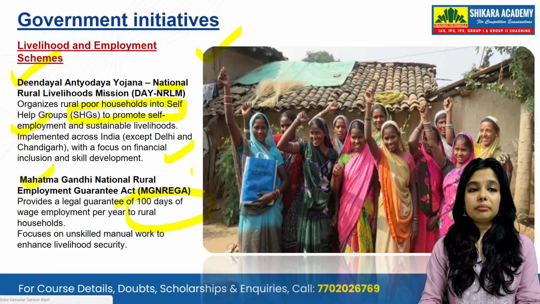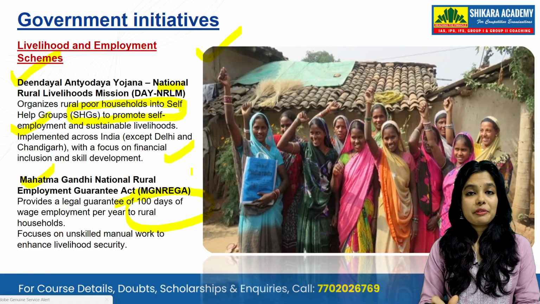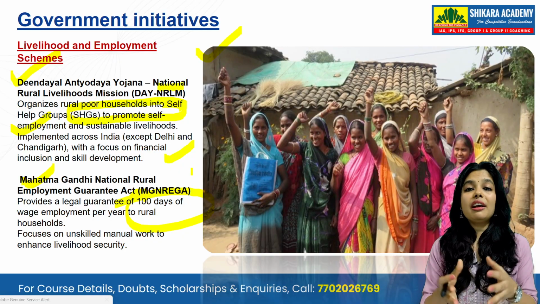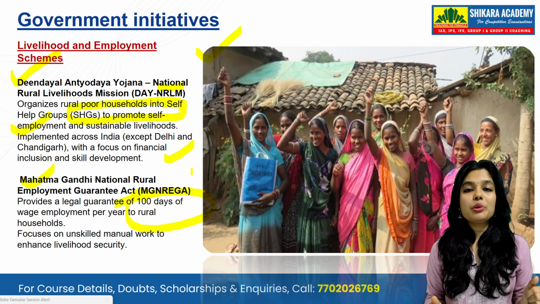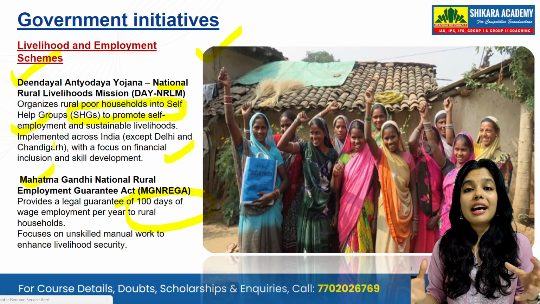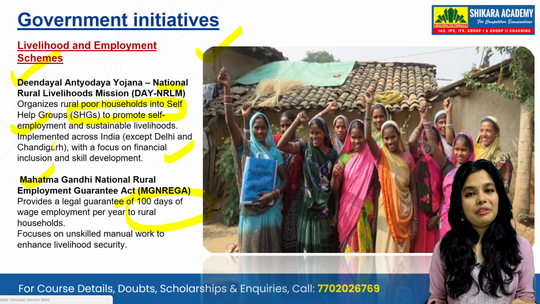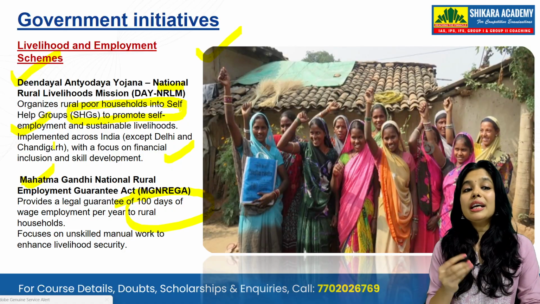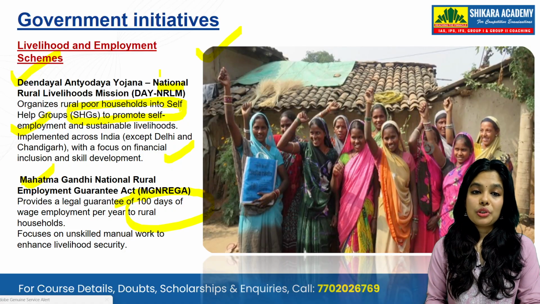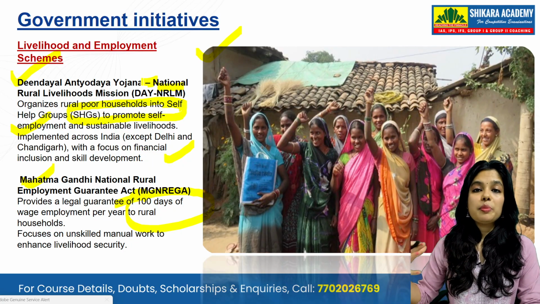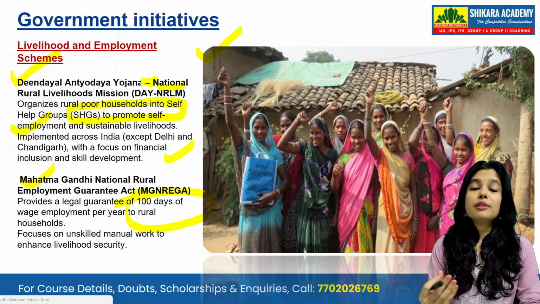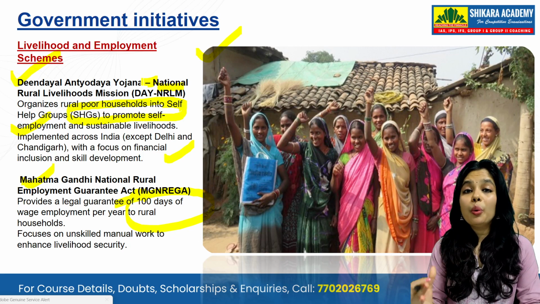Okay. Now, government initiatives. There are a lot of government initiatives, and we will take the example of two which are giving livelihood and employment to villagers and poor people. That is the Deen Dayal Antyodaya Yojana. This talks about how people can form self-help groups and thus work for the society and for their own betterment.